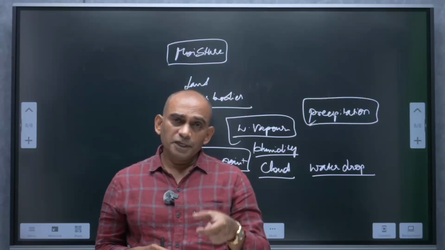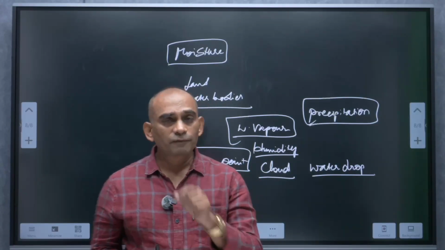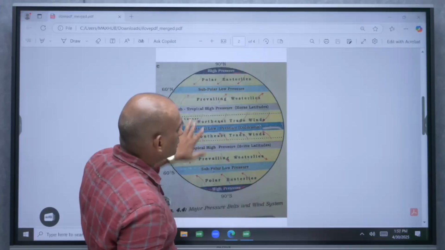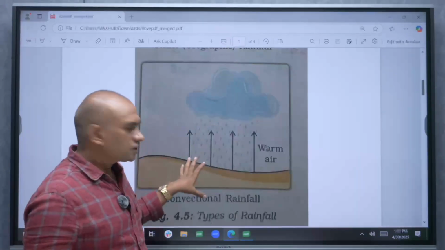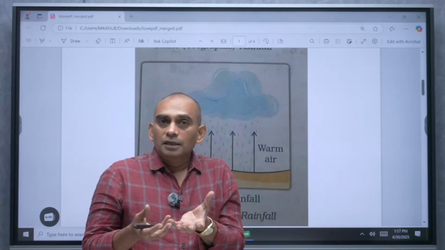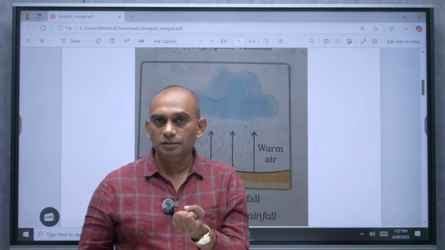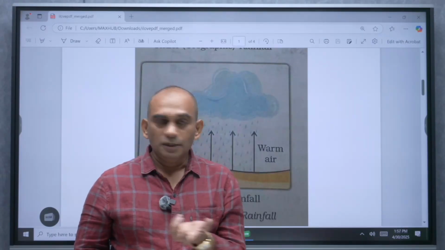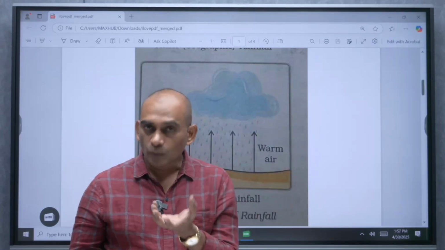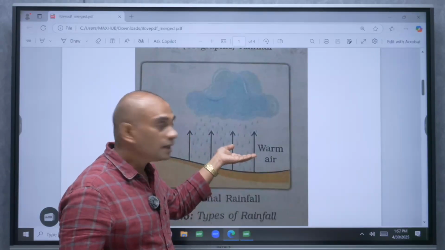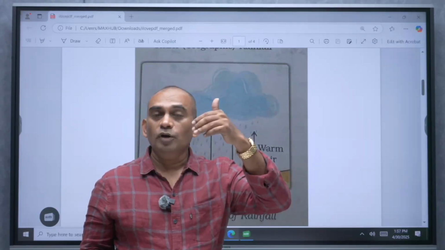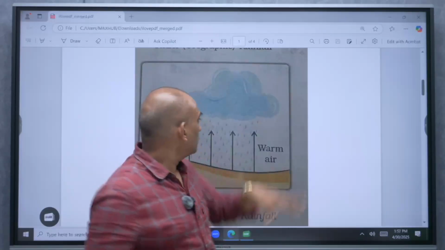So, when this precipitation comes down to the earth in liquid form, we call it rain. Rain is of three types. One is convectional rainfall. So, look at this picture. Here, warm air is rising. Warm air has the capacity to hold moisture. That means water evaporates in the warmer conditions, so it has the capacity to hold more moisture. This moisture laden air rises naturally, it cools down after reaching a certain point and then it condenses to form clouds.